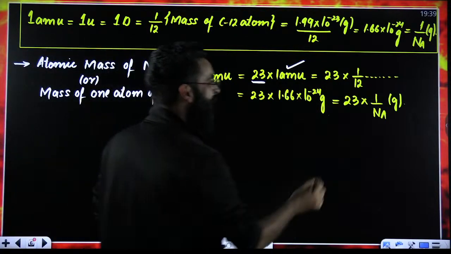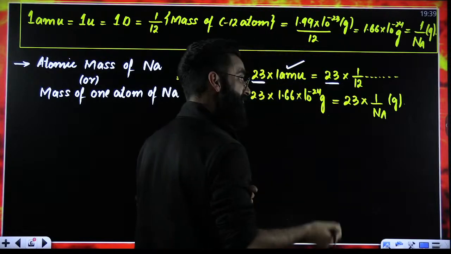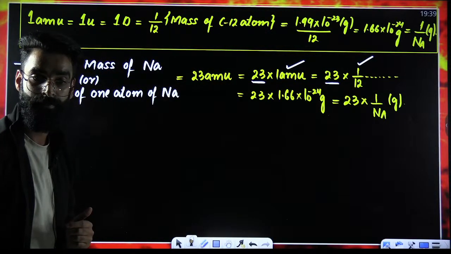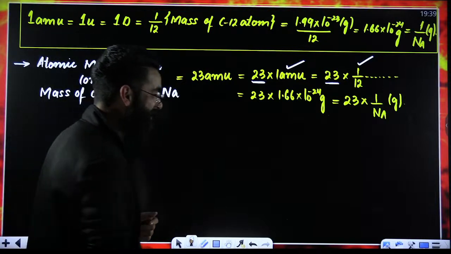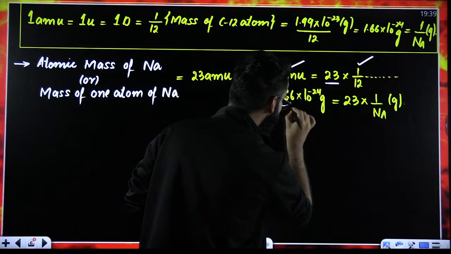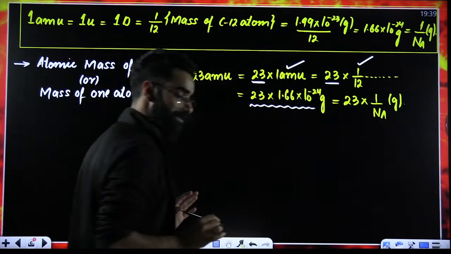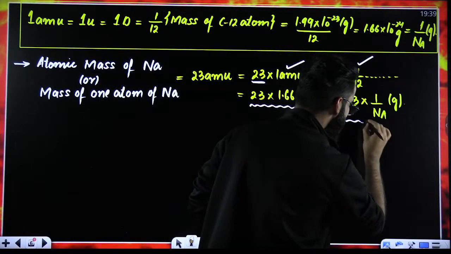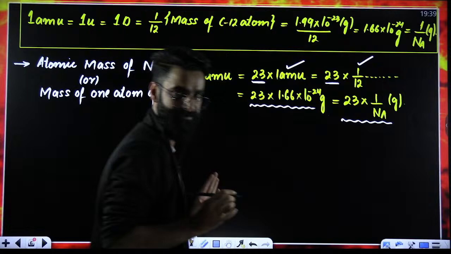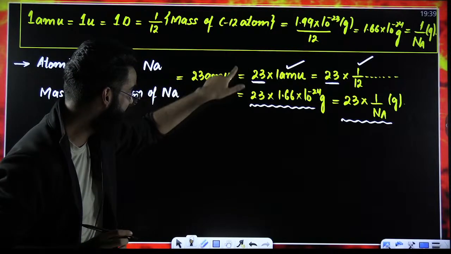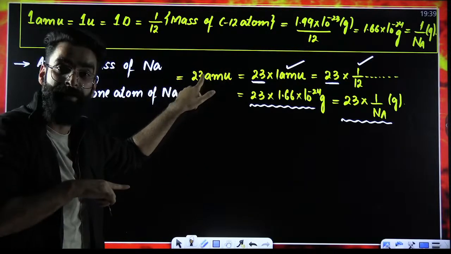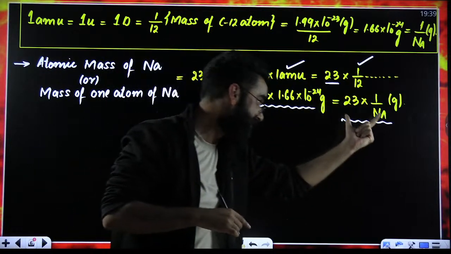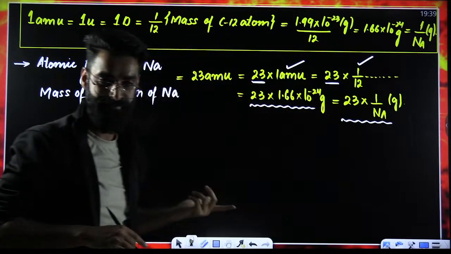It means that one atom of sodium is 23 times heavier than 1 by 12th of the mass of a carbon-12 atom. Can I say this is the mass of one atom of sodium in grams? Yes, I can say that. You can say this is the mass of one atom of sodium in AMU, and this is the mass of one atom of sodium in grams. Even this is the mass of one atom of sodium in grams.